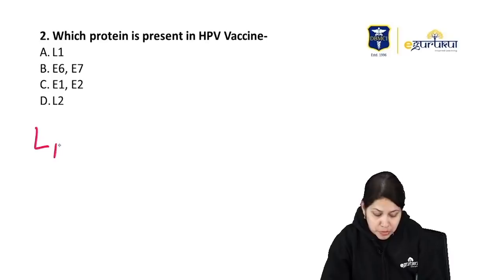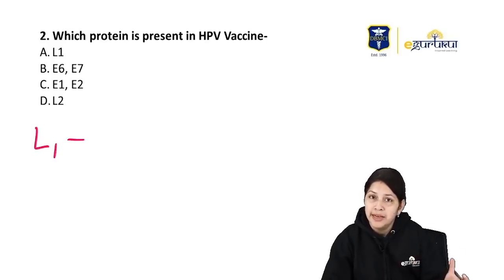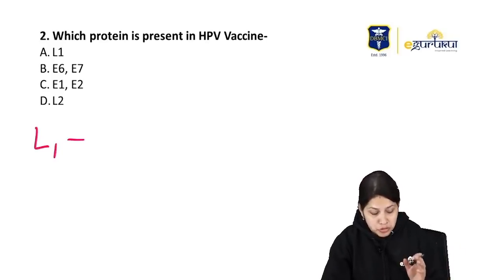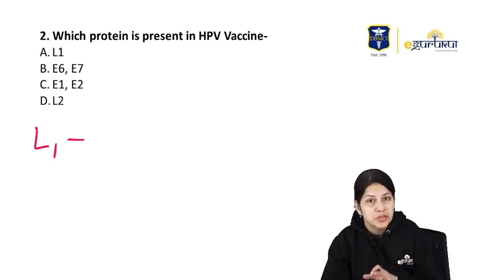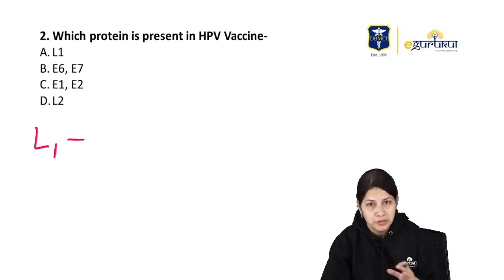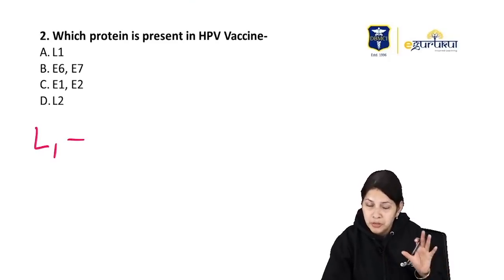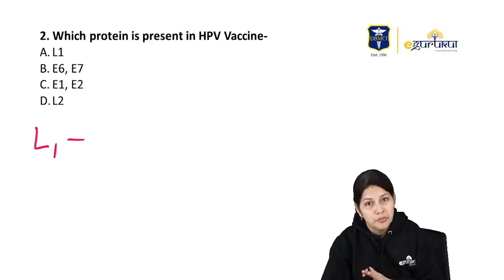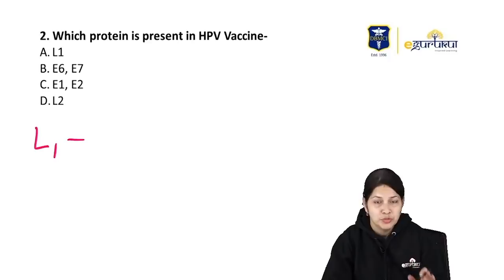What is this L1 protein? So this is a late protein, and this protein is responsible for coding most of the major capsid proteins. L2 also codes, but that is for minor capsid proteins. So mainly the L1 protein, which is important for coding the major capsid proteins, is included in the HPV vaccine.